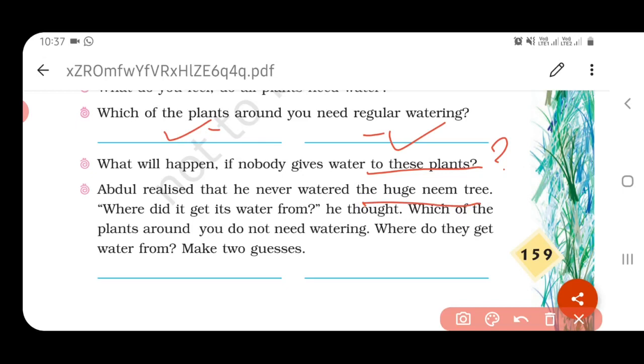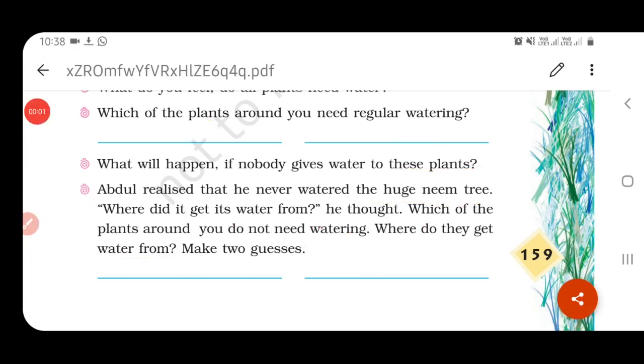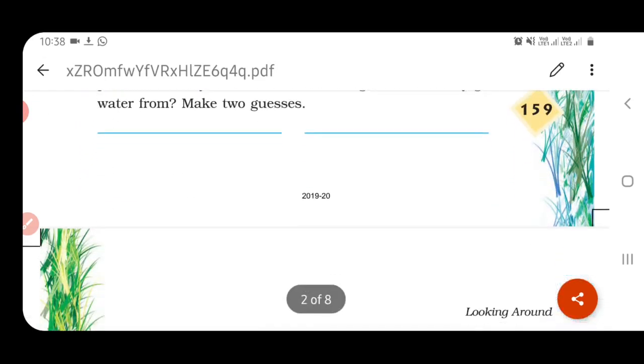Next question, Abdul realized that he never watered the huge neem tree. Where does it get water from, he thought. Which of the plants around you do not need watering? Where do they get water from? Make two guesses. Some plants need not be watered regularly, but they can get water from underground or from nearby water bodies like a lake, a river or canals. So they need not have regular watering.